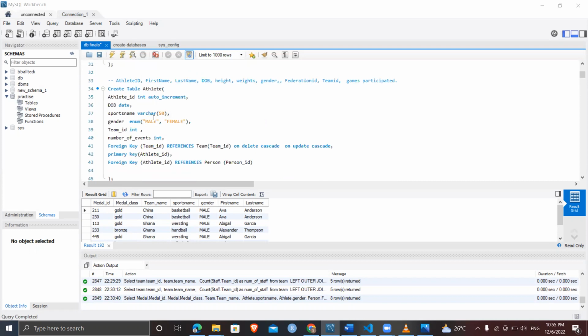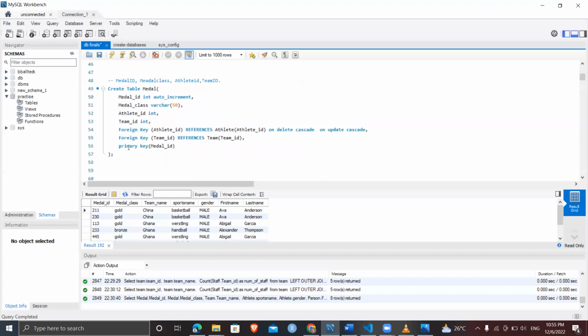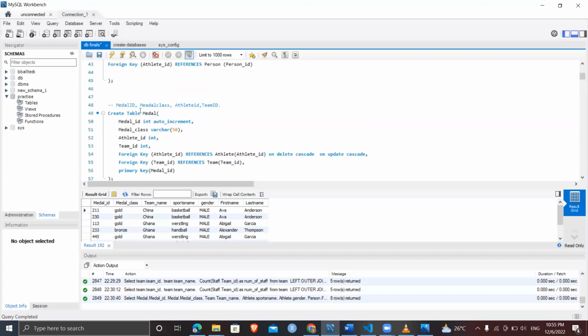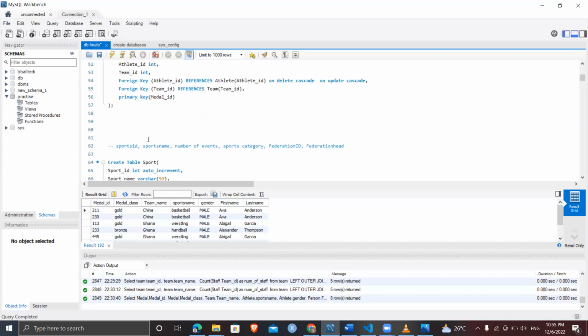The athlete table has athlete ID as its primary key and some attributes like date of birth, first name, and gender. The team ID is a foreign key in the table, and the athlete ID is both a primary key and a foreign key due to the generalization specialization again. Now, the medal table has medal ID as the primary key, and athlete ID and team ID as foreign keys.